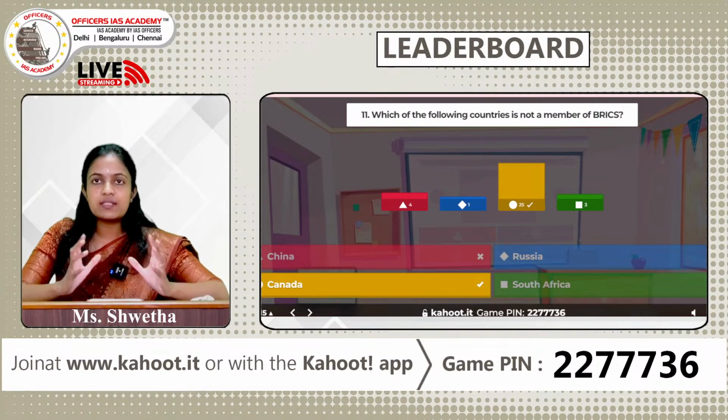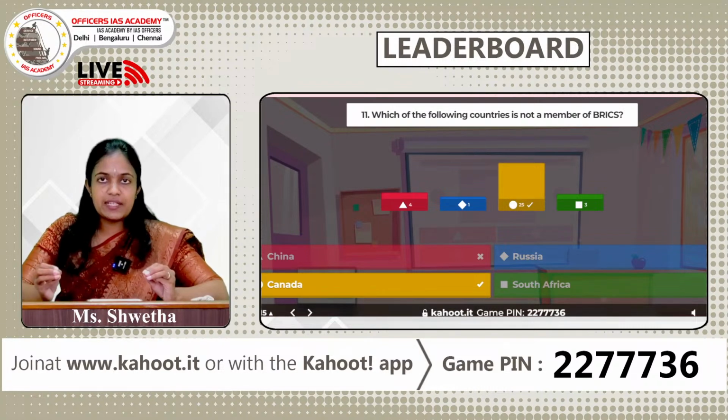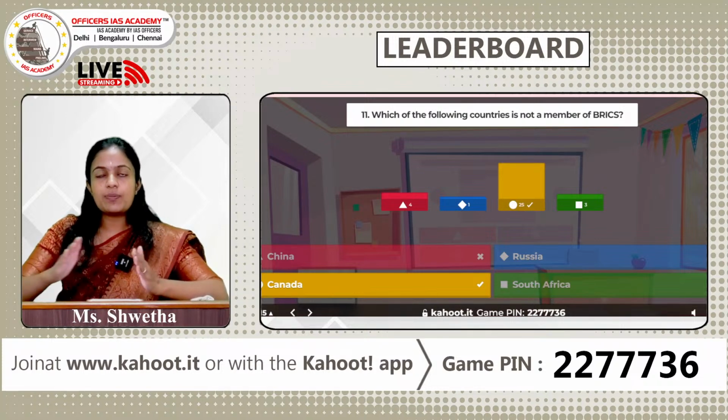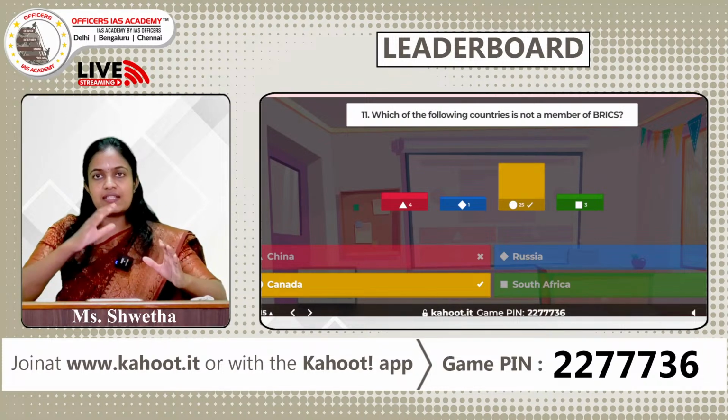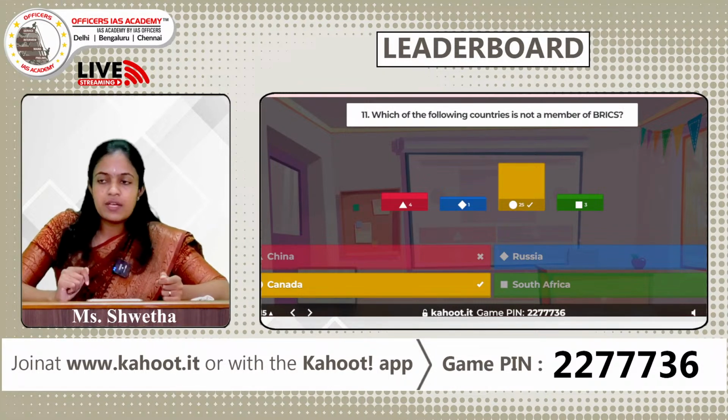The chairmanship of this grouping is going to rotate annually, with each member taking its turn in order, first Brazil, then Russia, and then it is going to continue all over again. So kindly check out who is holding the current chairmanship of BRICS.